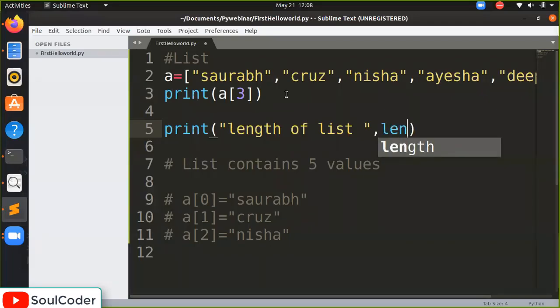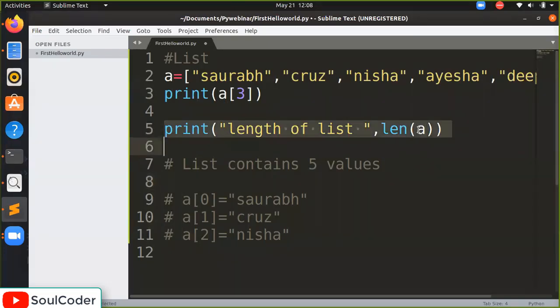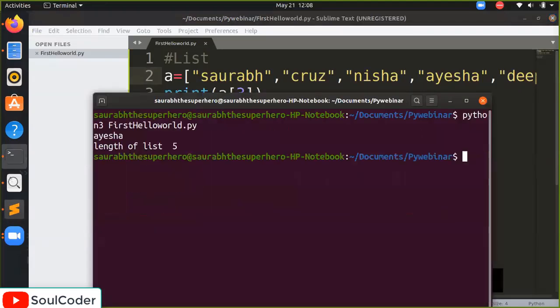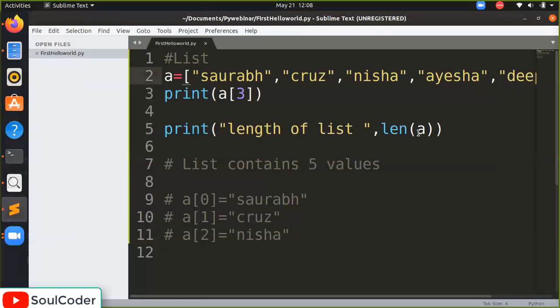What is len? Len is the function which gives me the length of the variable I have stored. When I say a, it will give me the length of a. When we calculated, we counted 1, 2, 3, 4, and 5. Now let's see what output it gives. I am clearing again. The length of list is 5. How did we get the value? len(a) is 5.